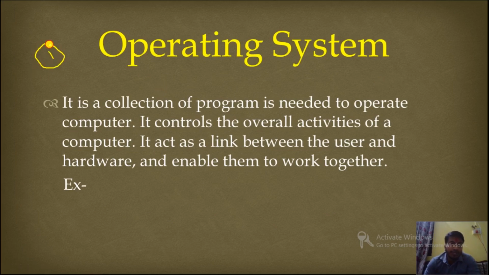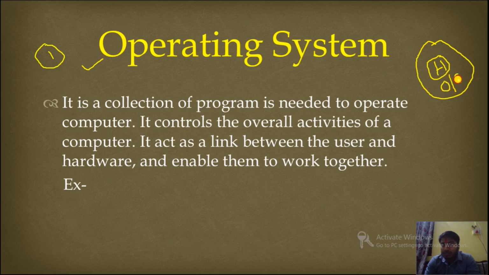What is operating system? It is a collection of programs needed to operate the computer. Without operating system we cannot operate the computer. In other words, it allows the user to interact with the computer hardware. That's why after hardware, the operating system must be installed, then only we can use the computer.